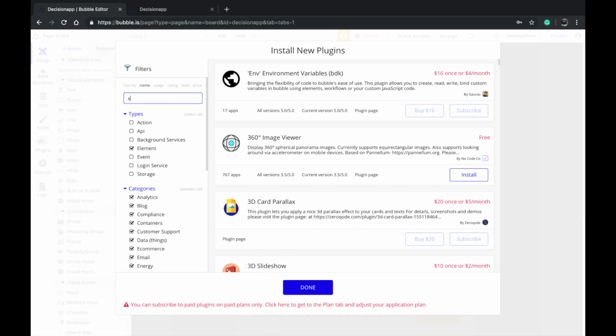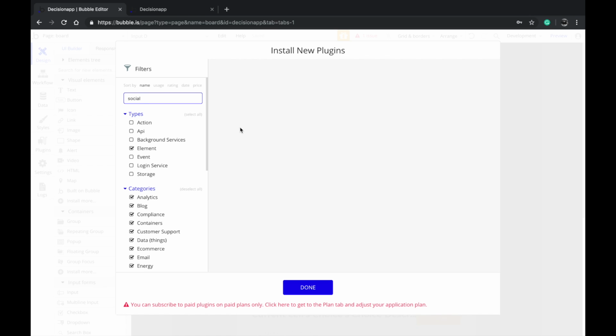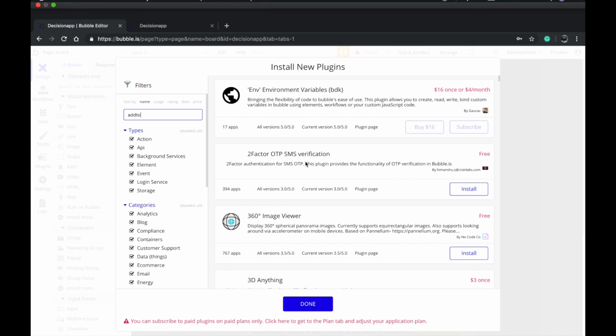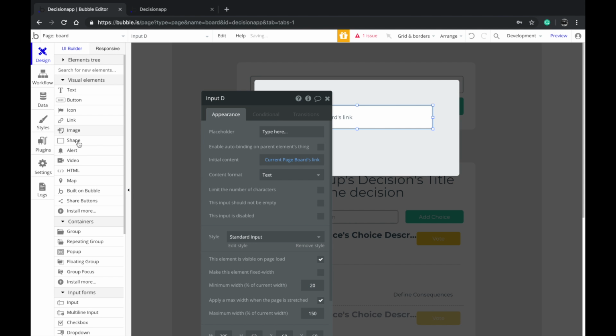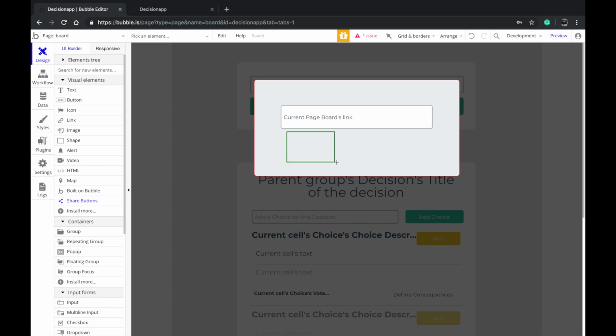So you want to search for a plugin called Add to Any, or you just search for social. I think it's called Add to Any. So I add in here. I have the share buttons.